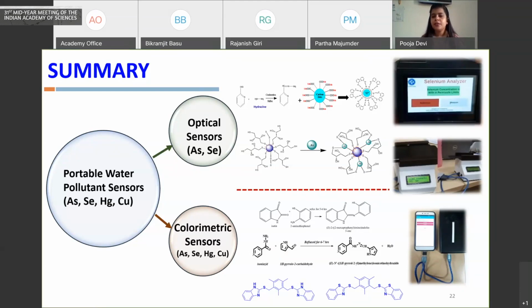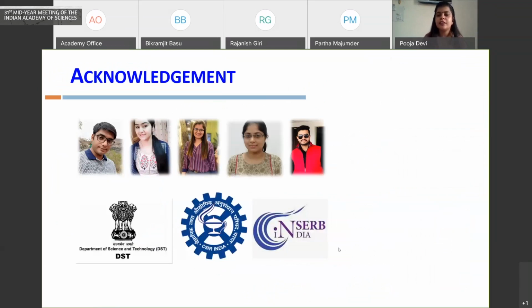This is the sensor. So you can say there is a role of material science, fundamental science, as well as translational research, which is a multi-centric approach where we require people from different fields to work together to come up with such products which can be used in the environmental domain.